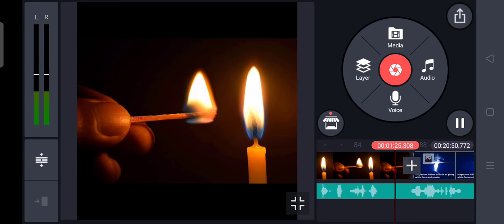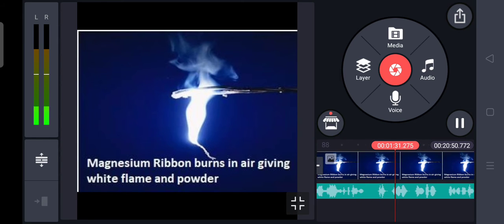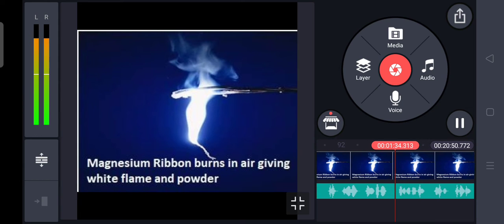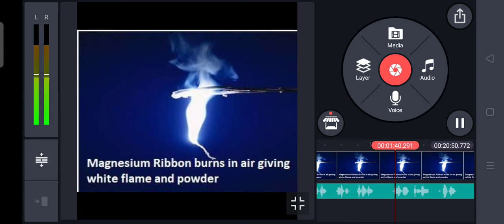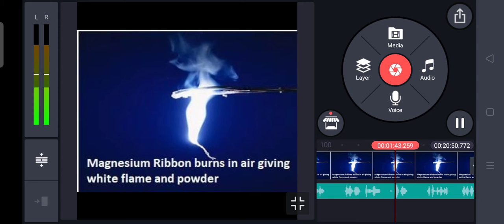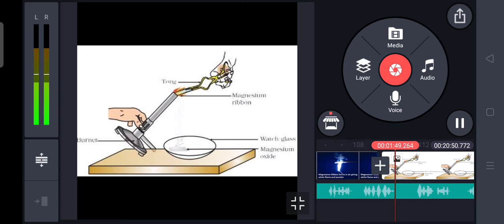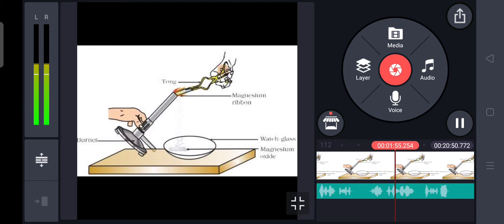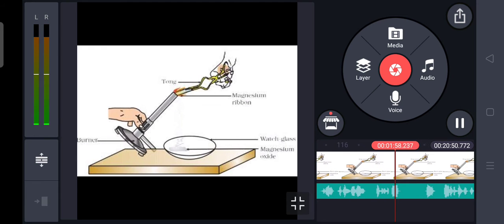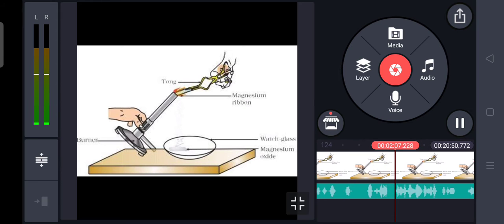So the first example is combustion of magnesium. Magnesium is a metal. So when this magnesium burns in presence of air, here air is the source of oxygen. So we can say that when magnesium burns in presence of oxygen, it produces magnesium oxide, that is a metallic oxide. Because here magnesium is a metal, it reacts with oxygen to produce magnesium oxide, and with this it produces heat and light. So it is a very common example of combustion.